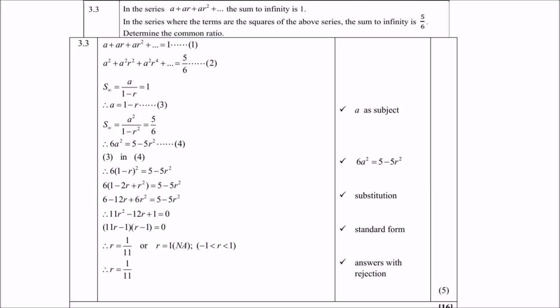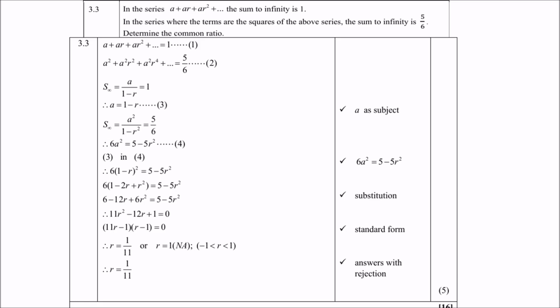So now we're dealing with equations 3 and 4. What you do is substitute equation 3 into equation 4. Once you've done that, you'll get 6 times 1 minus R squared equals 5 minus 5R squared. So the rest now is just algebra.